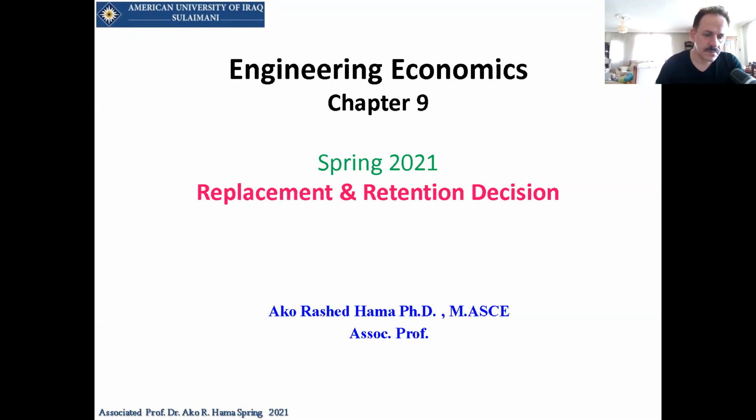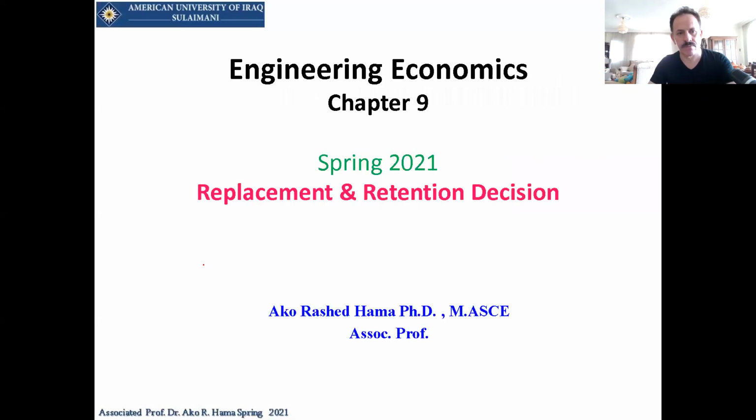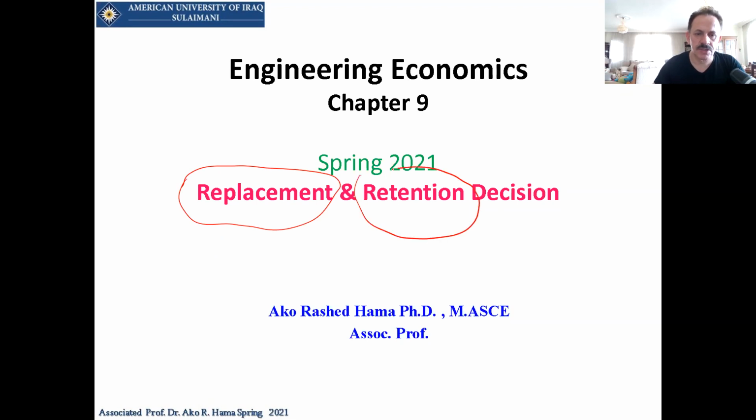Now, basically, in this chapter, we have retention and replacement.